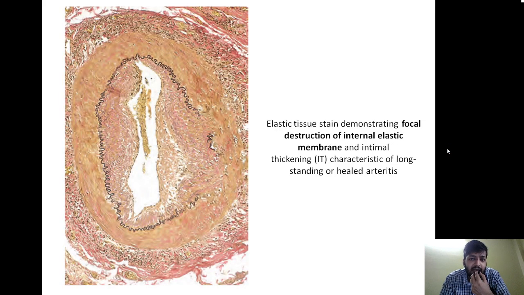Now we have done a special stain to highlight the internal elastic lamina. Okay, an elastic tissue stain has been done. If you see, this is the internal elastic lamina shown in black color, and at places shown with the help of an arrow, you can see that it has been fragmented. Another very important classical feature of giant cell arteritis. So there is a basic focal destruction of the internal elastic lamina.